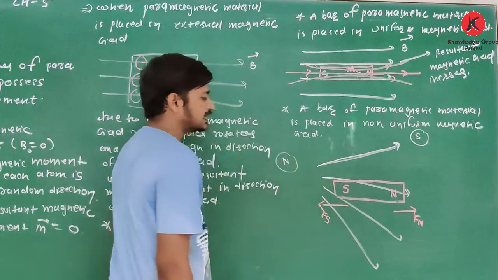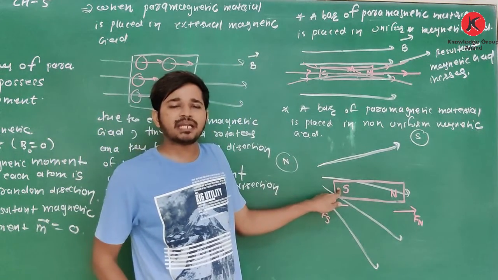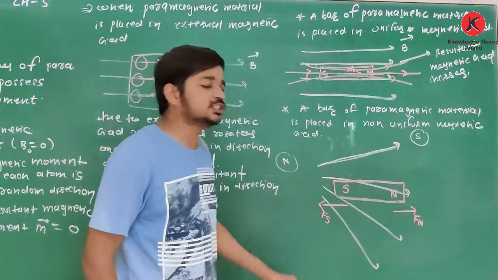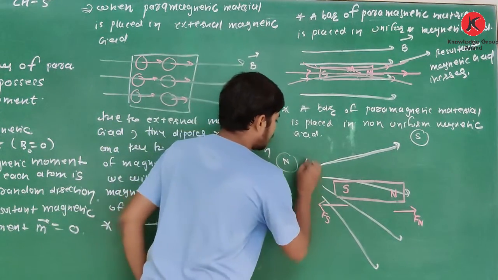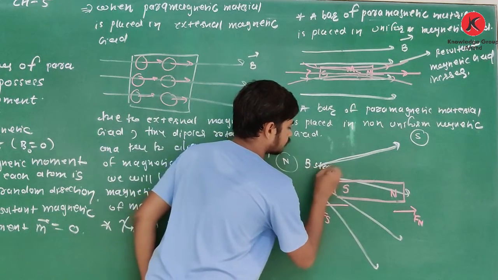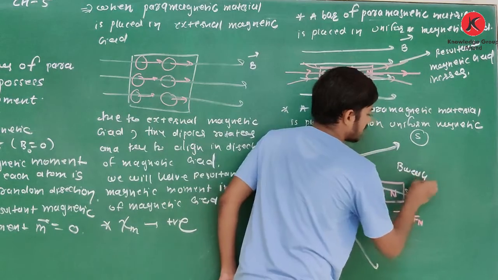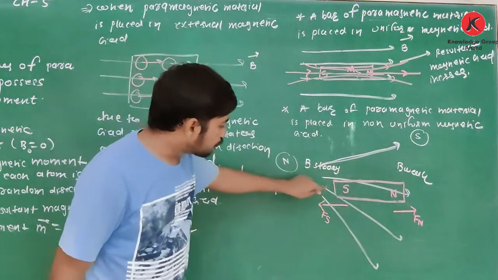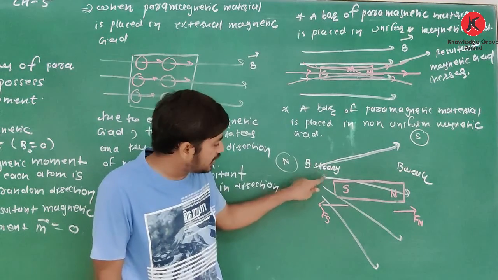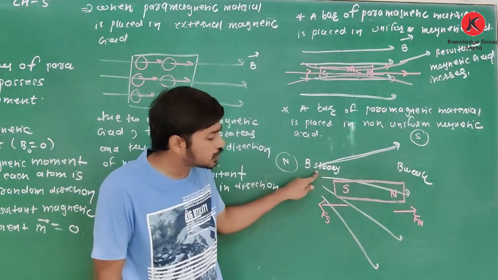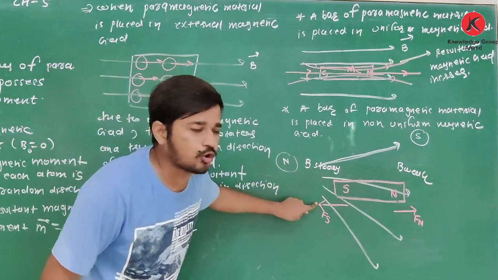But see, here this south pole of the paramagnetic material is in a region of strong magnetic field. Here the magnetic field B is strong and here the magnetic field B is weak. As the south pole is in a strong magnetic field, the force acting on the south pole is more.